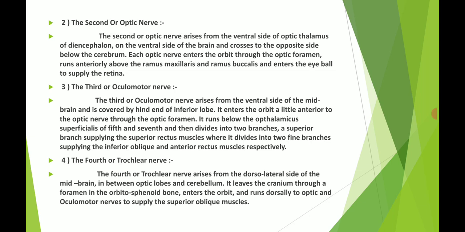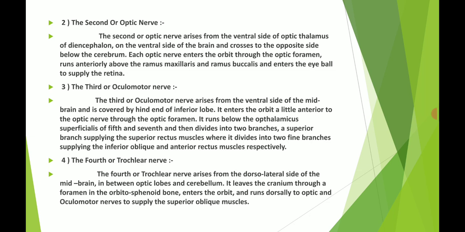This is the third nerve, the oculomotor nerve, which runs alongside the fifth and seventh nerve branches and enters the orbit a little anterior to the optic nerve.